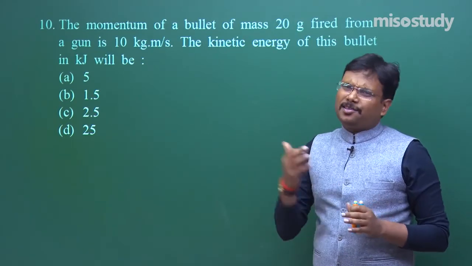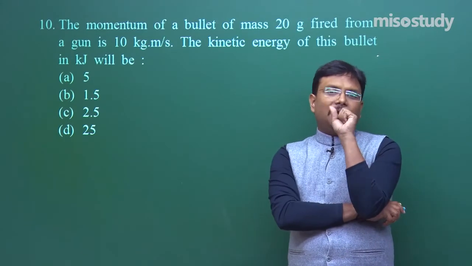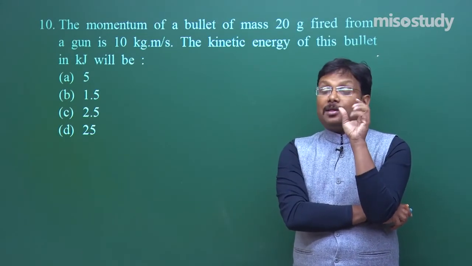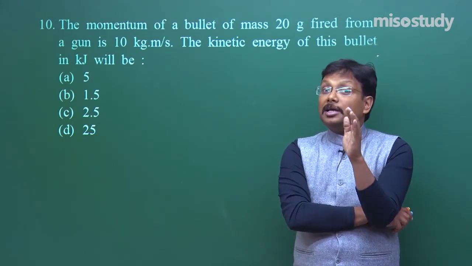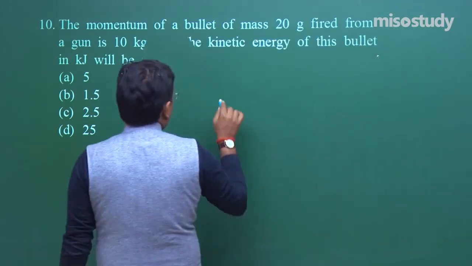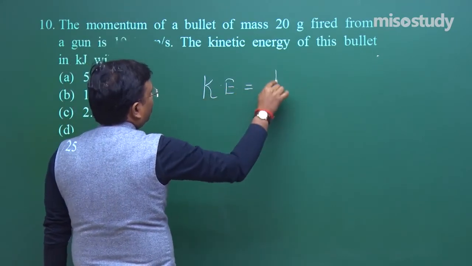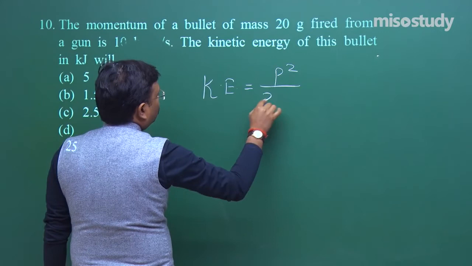And second, yes, some amount of calculation is required. Now try to recall, I gave you a formula that is a relation between kinetic energy and linear momentum. So first I will mention the formula, that is kinetic energy is equal to P square upon 2m.